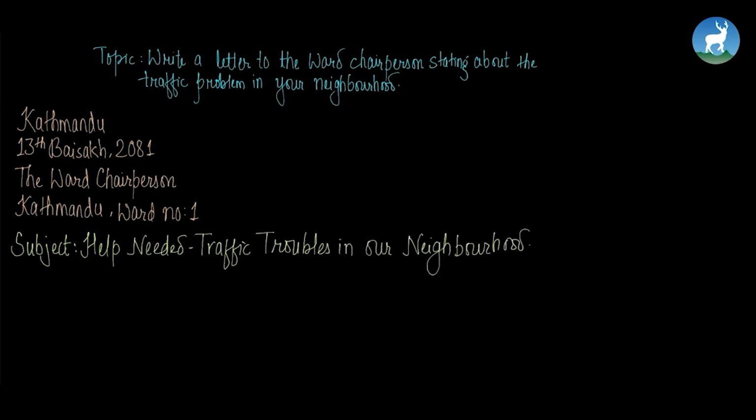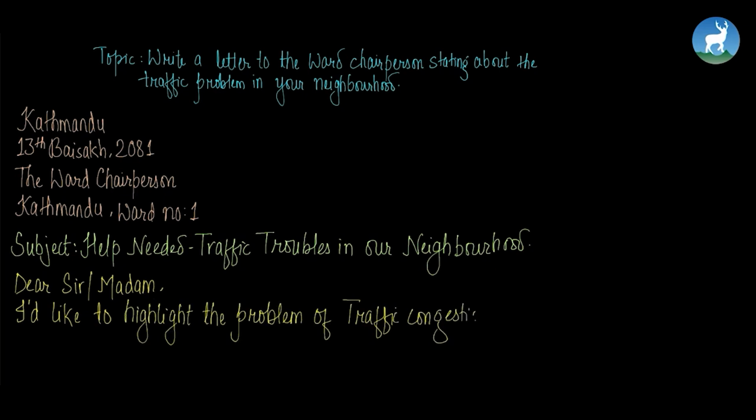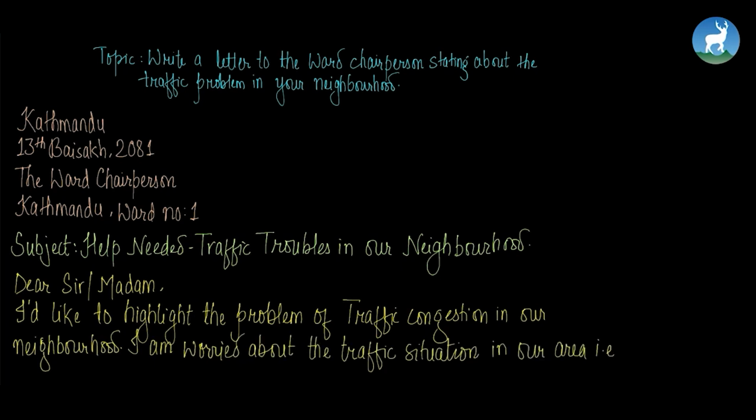Okay, let's begin writing the letter now. Dear Sir or Madam, I would like to highlight the problem of traffic congestion in our neighborhood. I am worried about the traffic situation in our area, that is Ward 2.